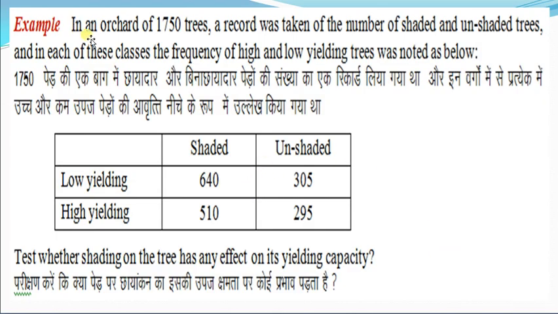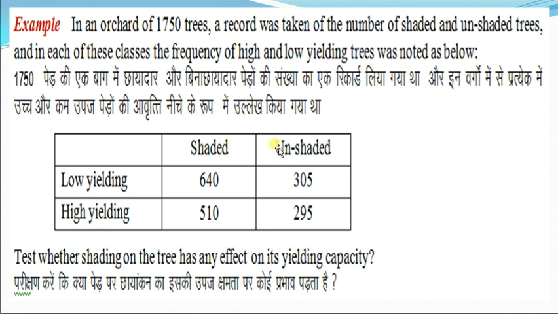Let us take an example. In an orchard of 750 trees, a record was taken of the number of shaded and unshaded trees, and in each of these classes the frequency of high and low yielding trees was noted as below.